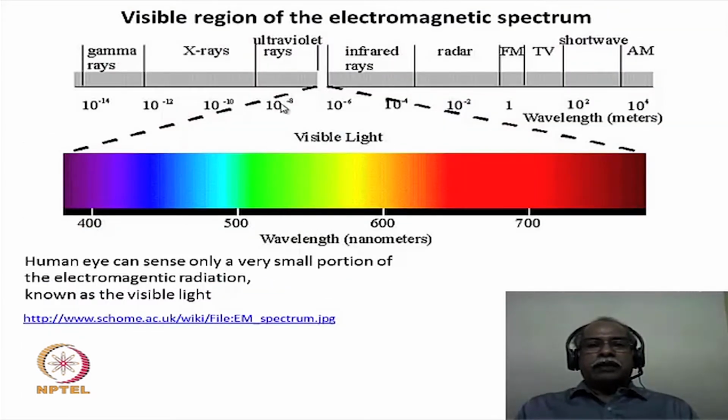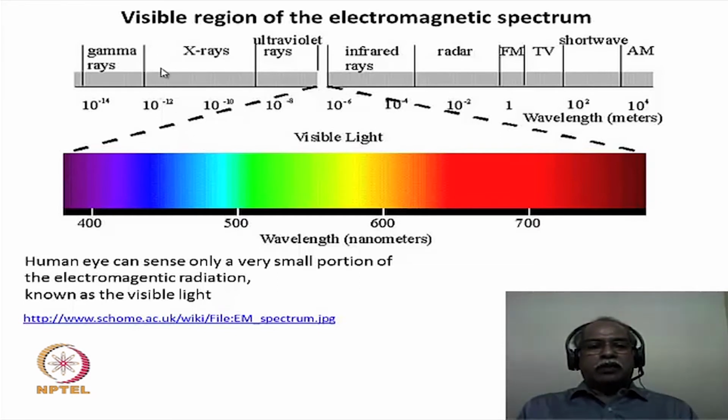In the electromagnetic spectrum there is a very small portion known as the visible portion of the electromagnetic radiation, and this is the only portion to which the human eye is sensitive. In other words, we will be able to perceive only the colors of this particular region and not see the other regions, for example the ultraviolet or the infrared. They are invisible to the human eye.